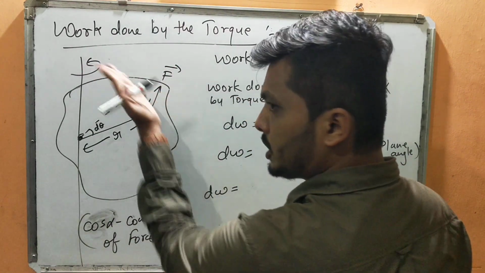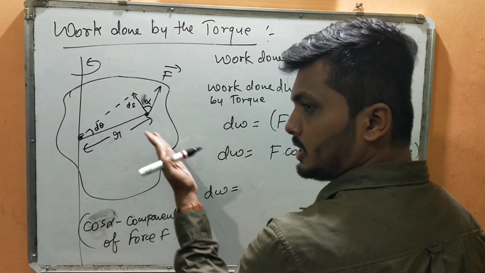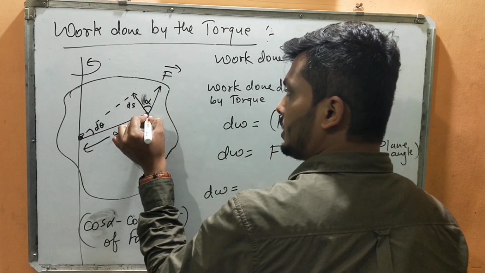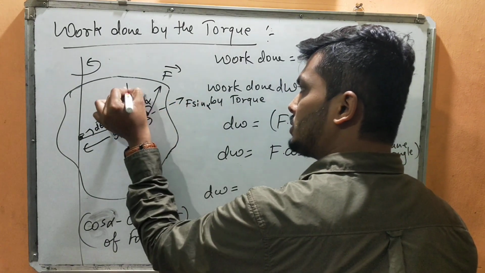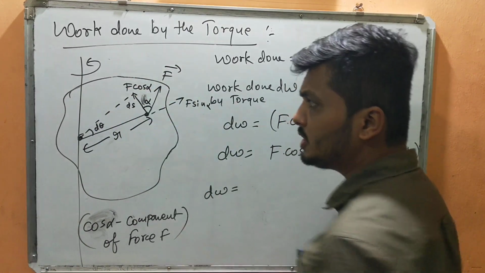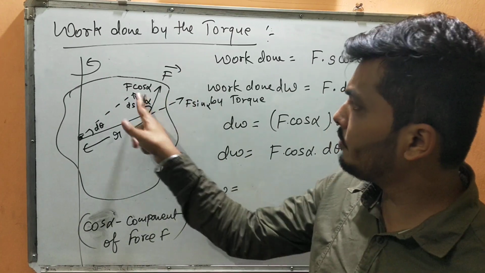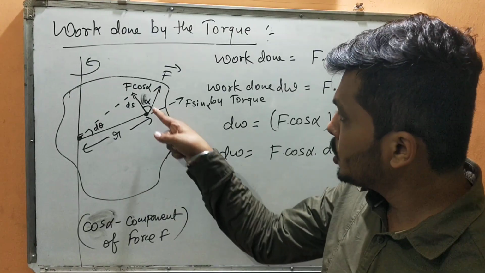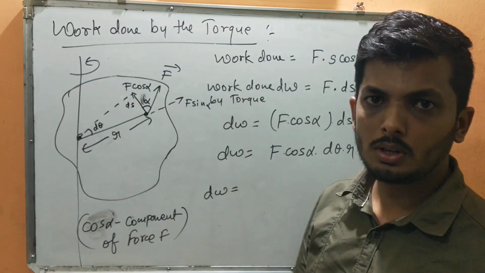It is undergoing rotational motion. So F is the force and this is the resultant. Can you resolve this? If I resolve this resultant force, I get F sine alpha and F cos alpha. Yes or no? So this F cos alpha is responsible for this rotational motion.